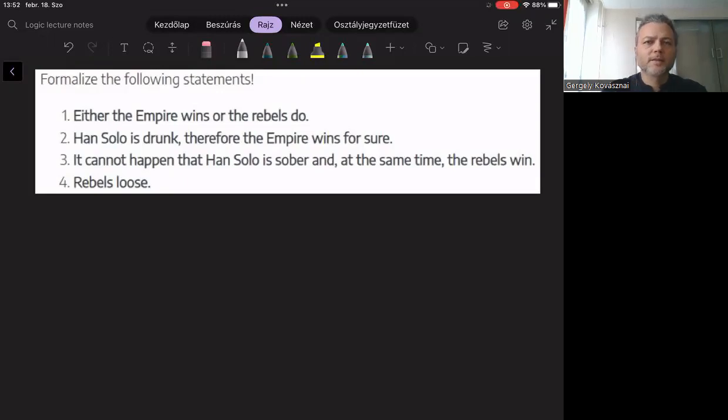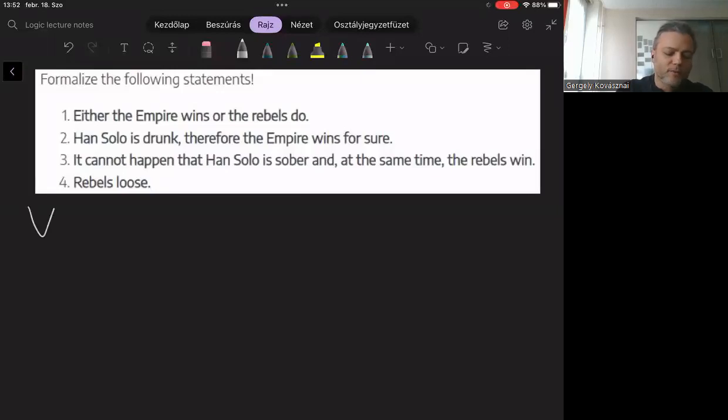In this exercise, we have to formalize 4 statements. So let's do it. As you can see, all the statements are about Star Wars, and we have to introduce our Boolean variables that represent facts about Star Wars. So basically, what we have to do, based on the definition of the formula, we have to introduce